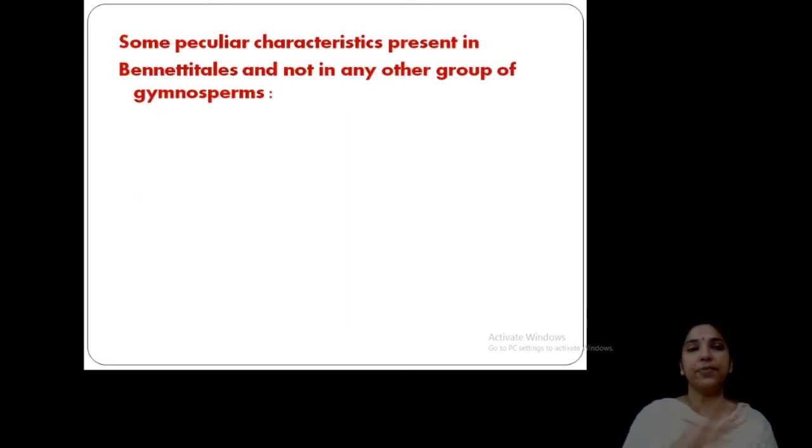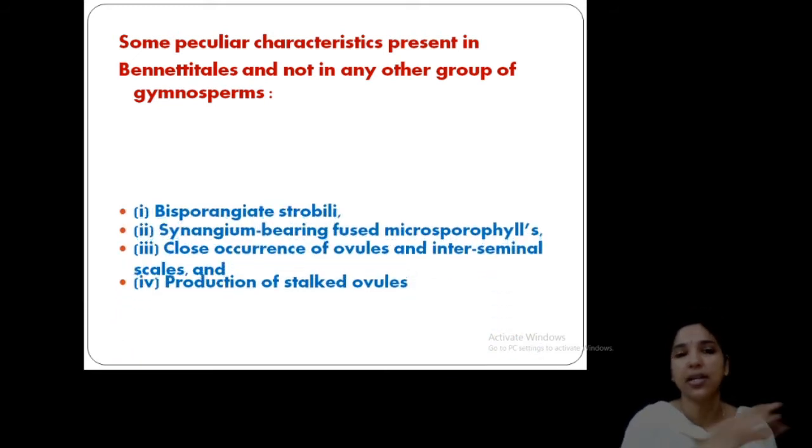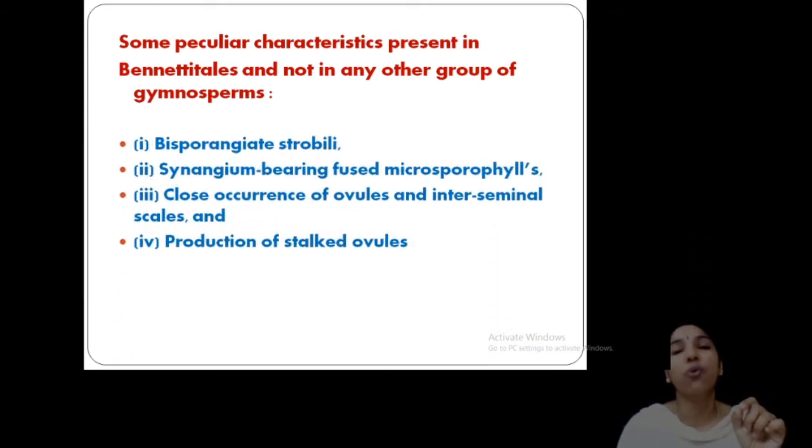Clear? Okay. Now, the very important or peculiar characteristics that differentiate Bennettitales from other gymnosperms, an exceptional case in gymnosperms. The characters that Bennettitales share are not found in any other group of gymnosperms. So let us discuss what these characters are. They have a bisporangiate strobilus, a very important point. They have a synangium of fused microsporophylls.